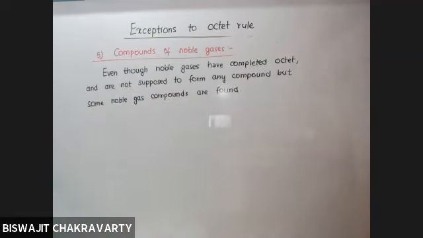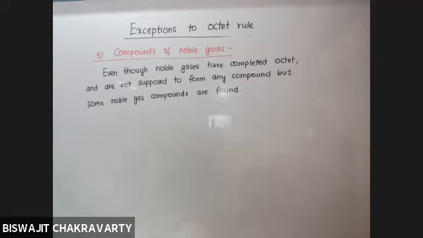So which noble gas is found to form the maximum number of compounds? It is xenon, remember. Krypton also forms a very limited number, but xenon is found to form many.